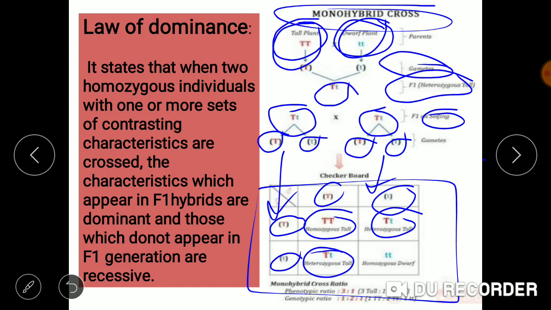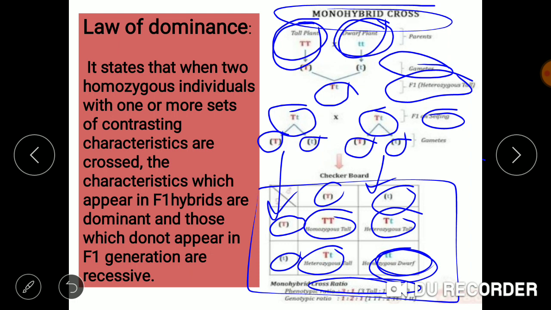We will be talking about it when I'll be explaining the law of dominance. While the genotype which is represented as small t small t will be considered to be dwarf. So we obtained the phenotypic ratio which is 3:1. So 3 of them were tall while only one of them was dwarf. So the ratio of tall and dwarf will be 3:1.